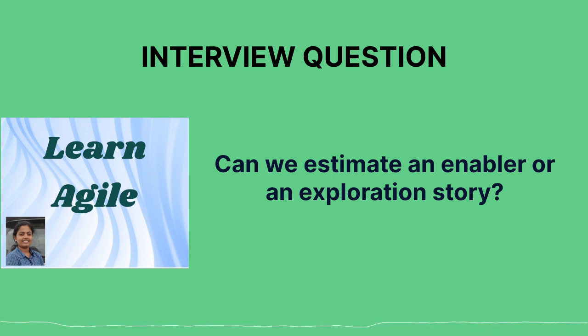Okay, all these things are clear about spike, estimation and non-estimation topics. But where exactly do technical enablers and exploration topics come into the picture? Let's try to understand that. We know there are estimatable work items, and there are non-estimatable work items.